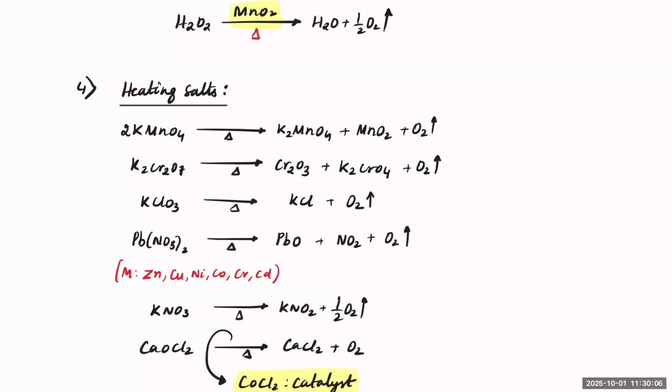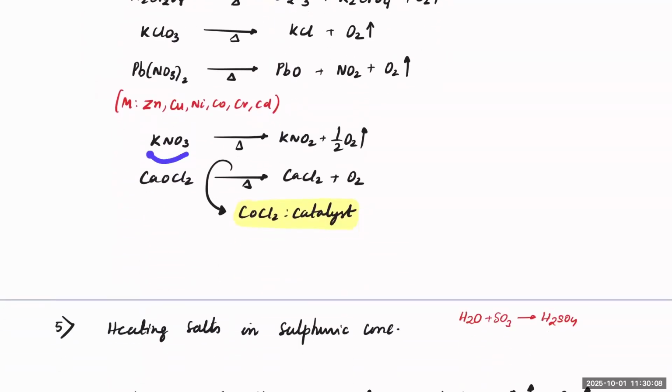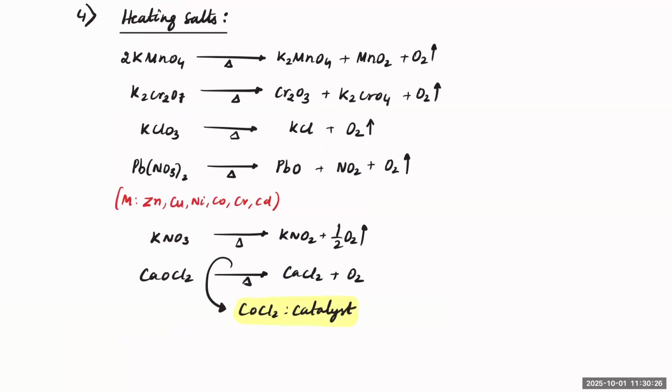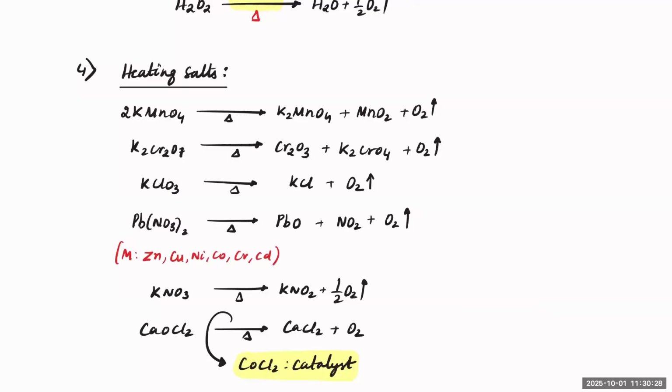Nitrates also. Now, group 1 nitrates usually do not convert into oxides. They convert into nitrites, and the rest is released as O2. And bleaching powder on heating will also convert into CaCl2 and release O2 gas. So there are tons of reactions where we can easily get O2.